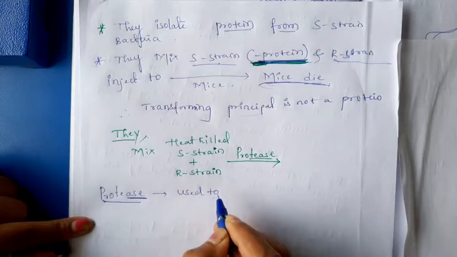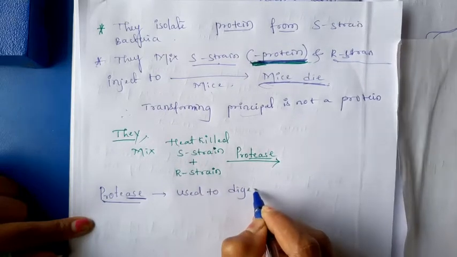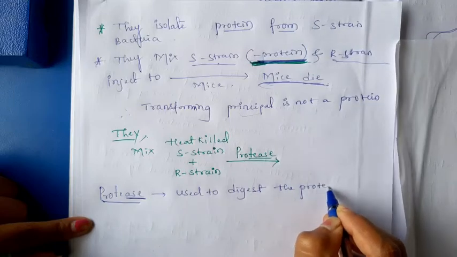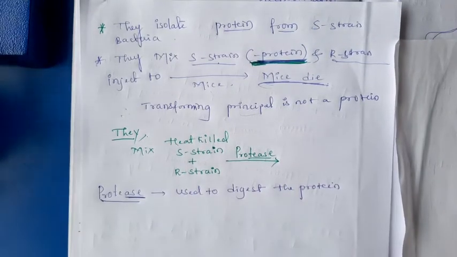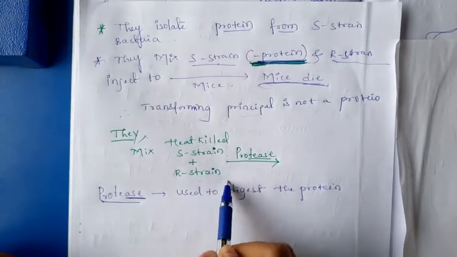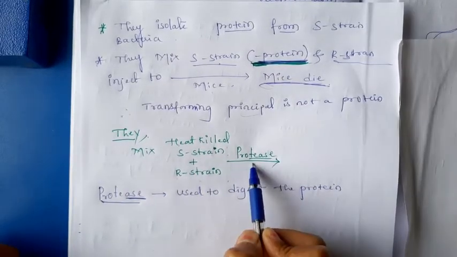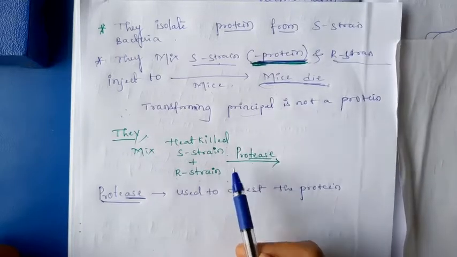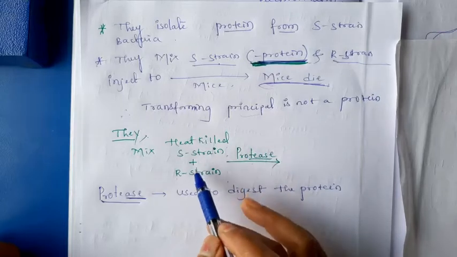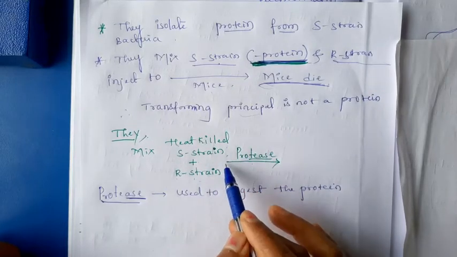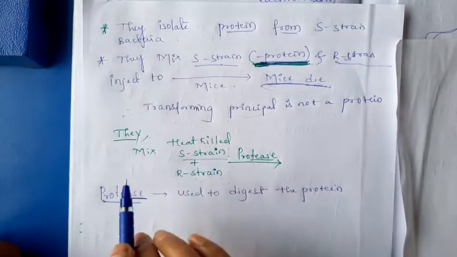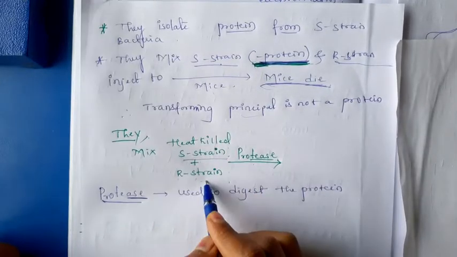When the heat-killed S strain plus R strain mixture is treated with protease, the protein present in the S strain and R strain is completely digested, meaning there is no protein content in this mixture.